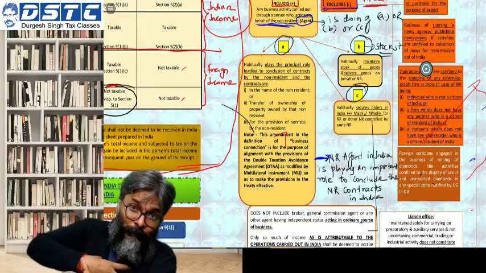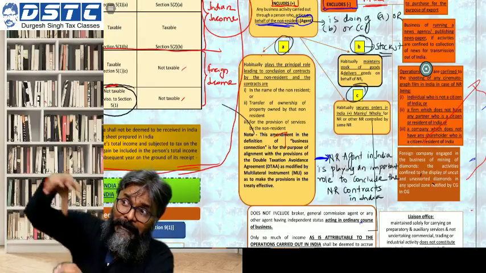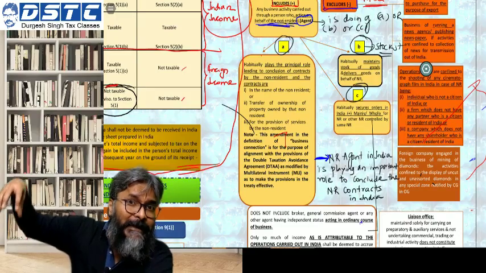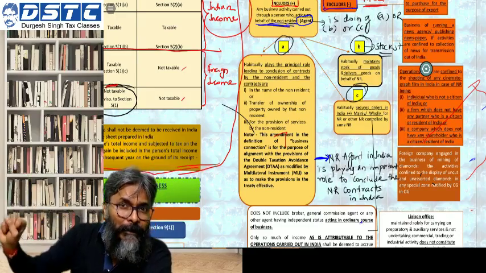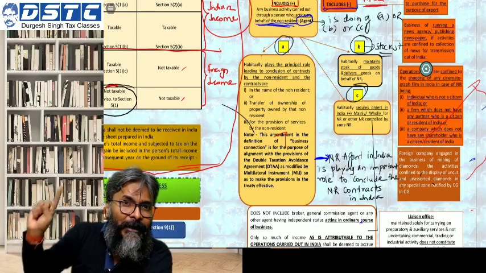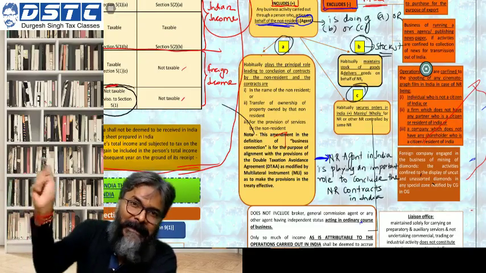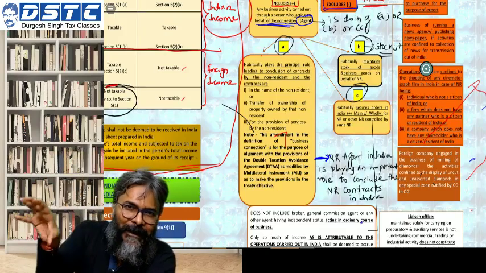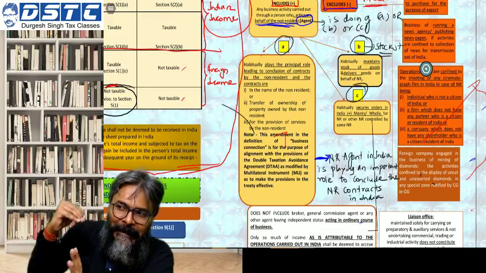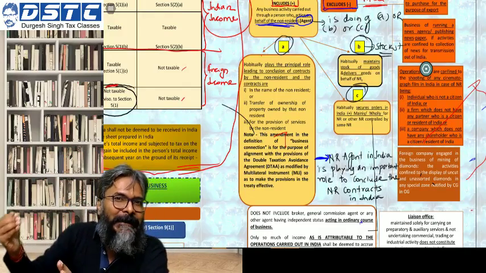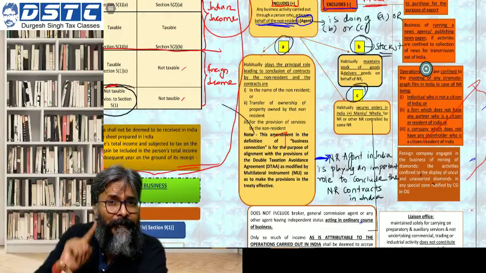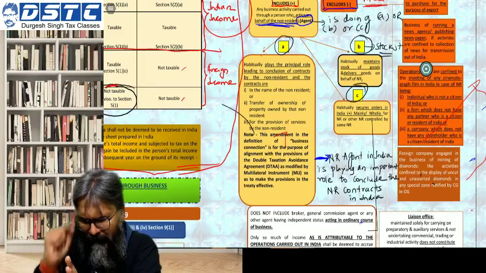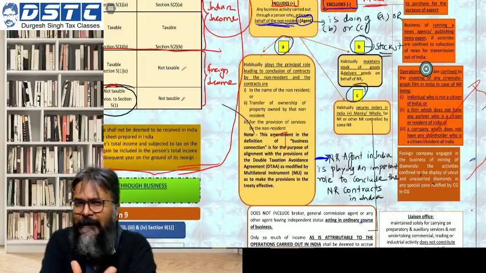So if the non-resident has got such an agent in India, what is the activity of the agent in India in this case? The activity is to stock the goods on behalf of the non-resident for the purpose of dispatch as per the instruction of the non-resident. Then the income arising from this activity, can it be said to have been deemed to have accrued or arisen in India? Again, the answer is yes.